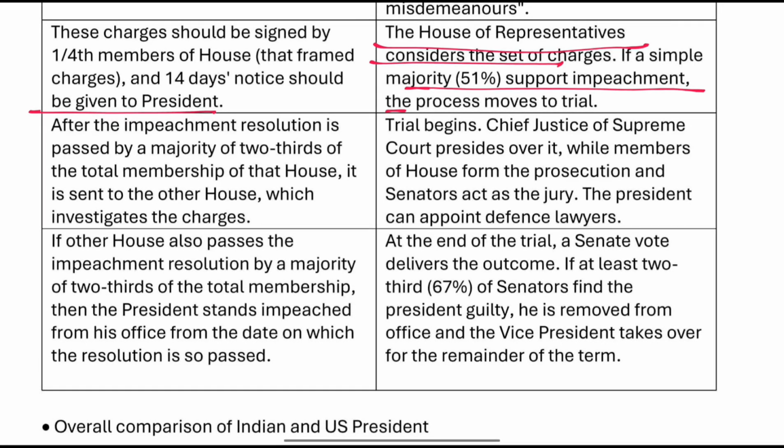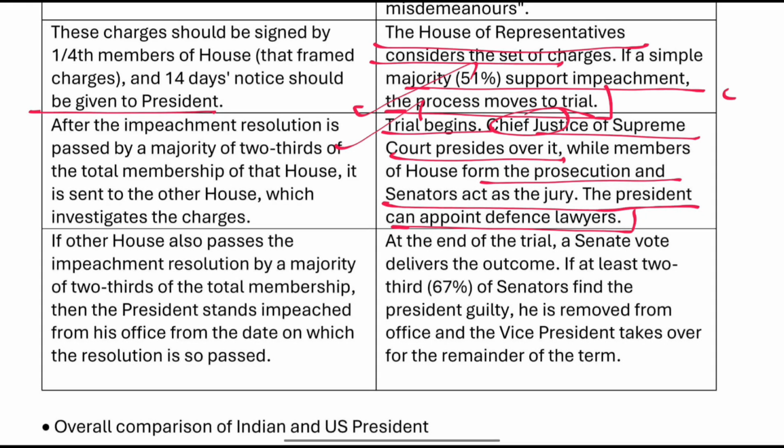If the simple majority supports it, the trial begins. The Chief Justice of the Supreme Court presides over it, while members of the House form the prosecution and senators act as the jury. The president can appoint the defense lawyers. So under the trial, the Chief Justice of the Supreme Court presides, the House acts as the prosecution, and the Senate acts as the jury.